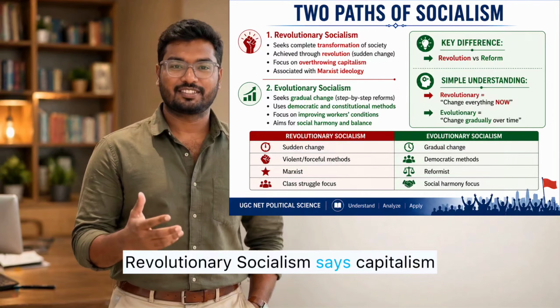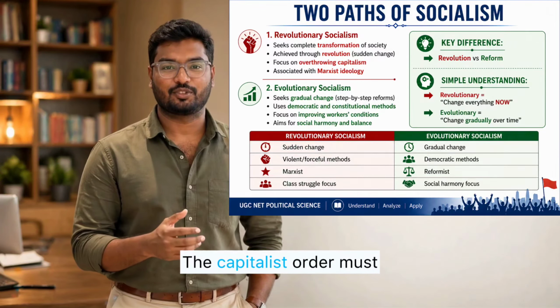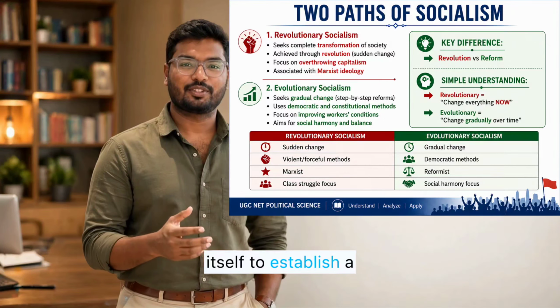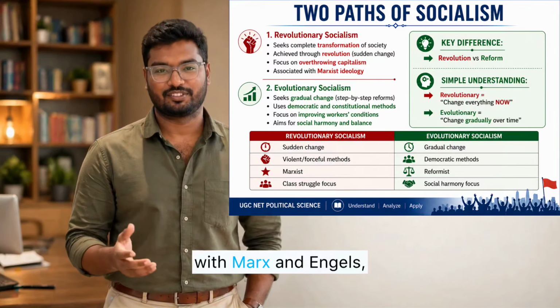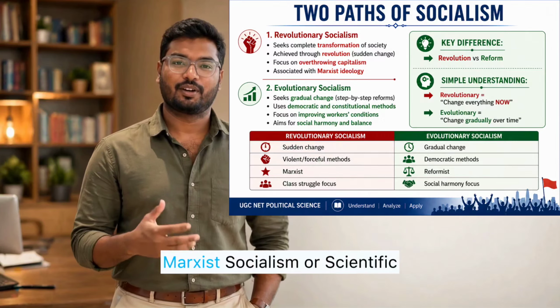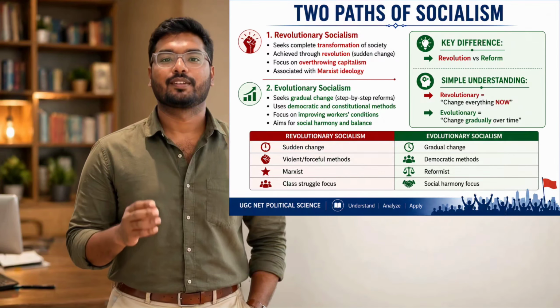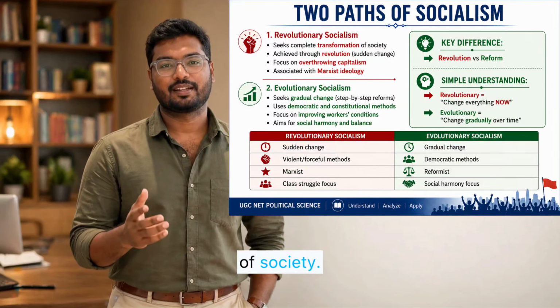Revolutionary socialism says capitalism cannot be corrected by small reforms. The capitalist order must be overthrown, and the working class must organize itself to establish a socialist mode of production. It is mainly associated with Marx and Engels, and is also called Marxist socialism or scientific socialism. Here, the focus is on class struggle, proletarian revolution, and complete transformation of society.